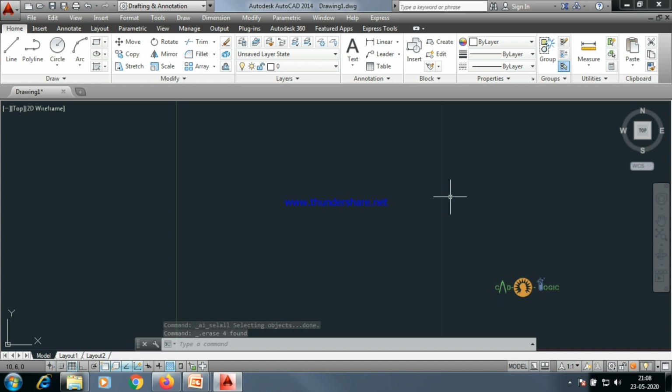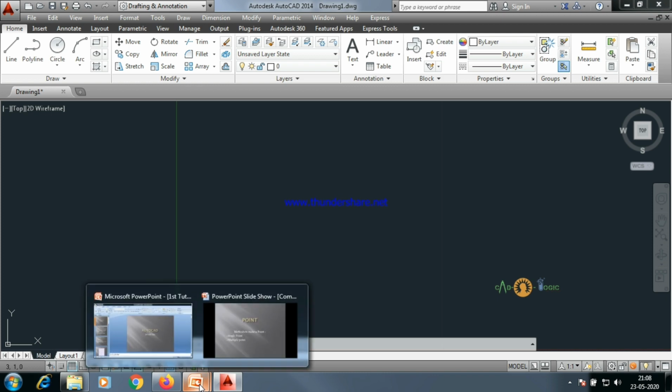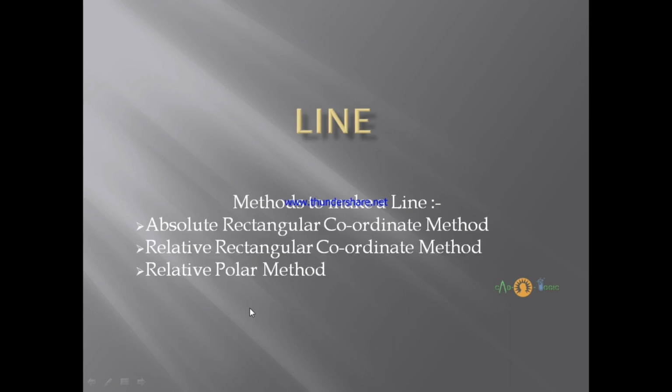So next we'll be dealing with the next command, which is line. So line is made by the combination of 2 points. After joining 2 points, a line is formed. In AutoCAD, there are 3 methods to make a line. First is absolute rectangular coordinate method. Second one is relative rectangular coordinate method. Third one is relative polar method.